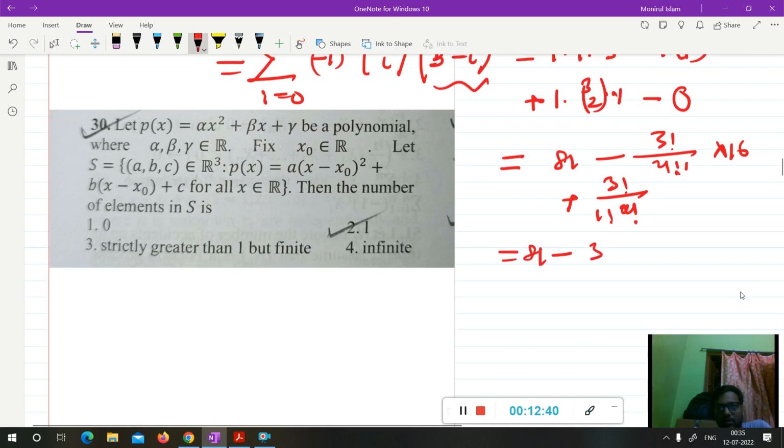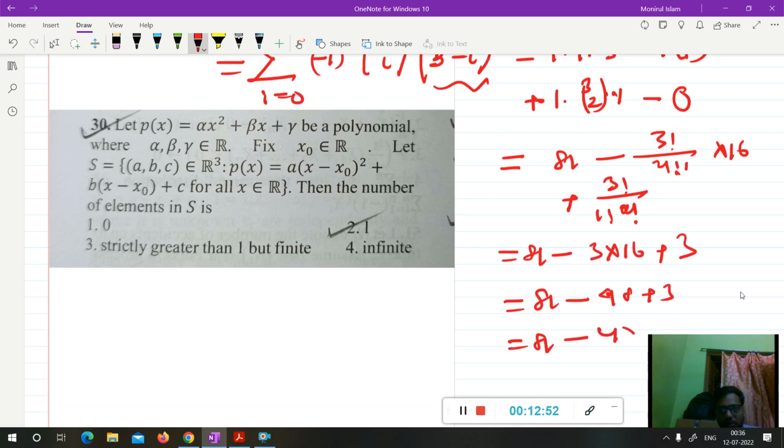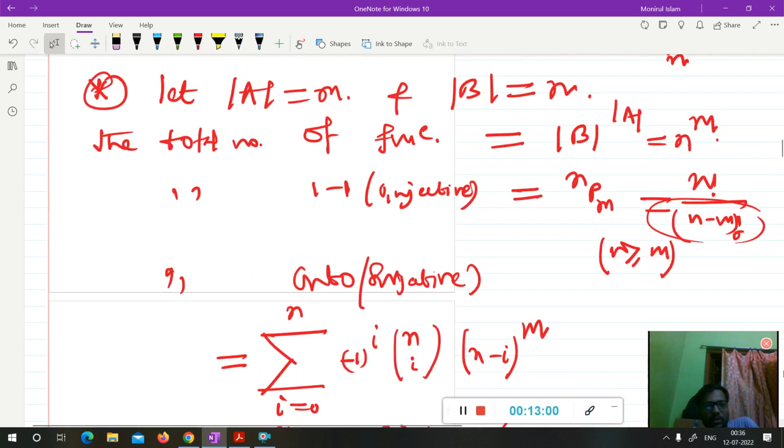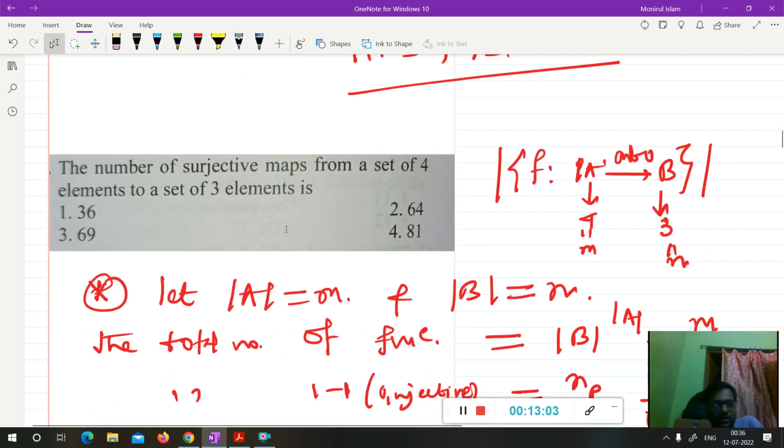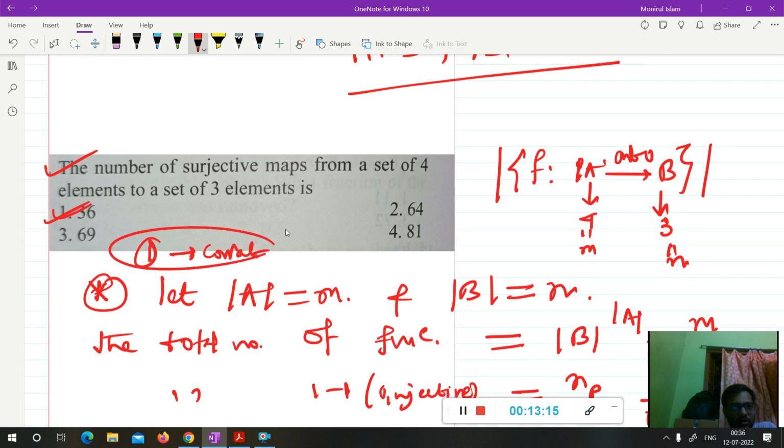So this gives 81 minus 3 times 16, plus 3. So this gives 81 minus 48 plus 3, so this is 81 minus 45. So it will be 36, I think. 36. Okay. So the total number of onto functions will be 36. Hope you understand this question. So the answer will be 36, so the correct one is option 1. Option 1 is correct.